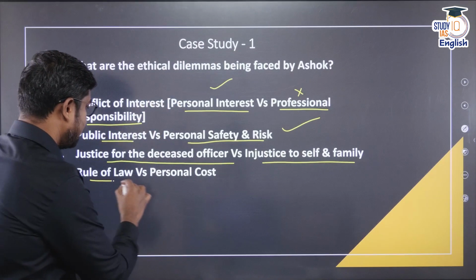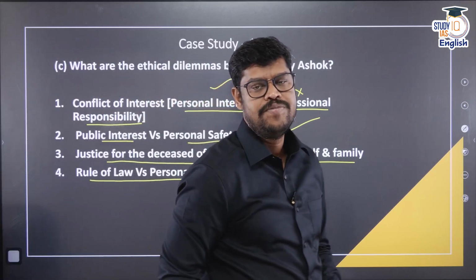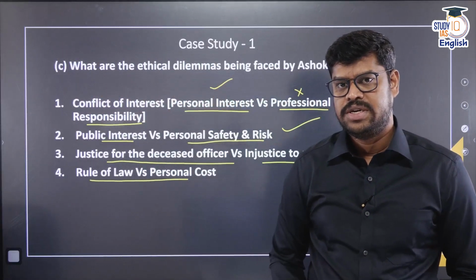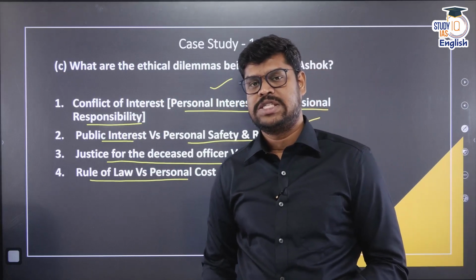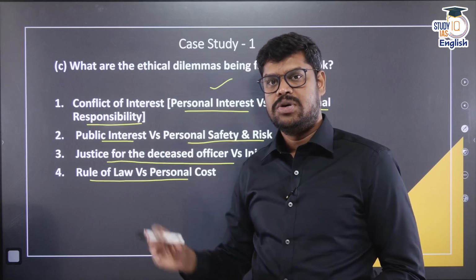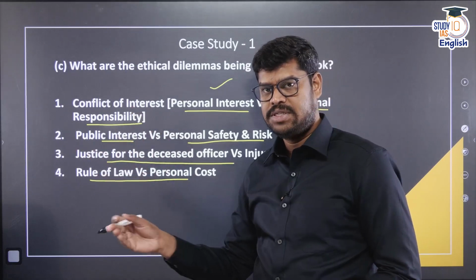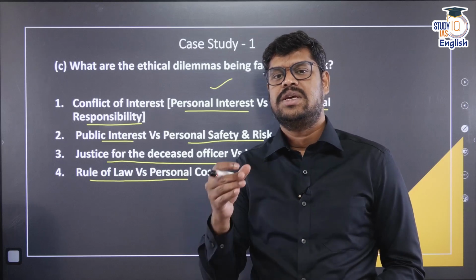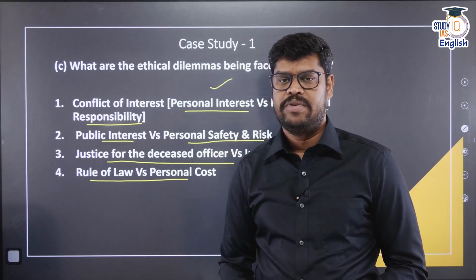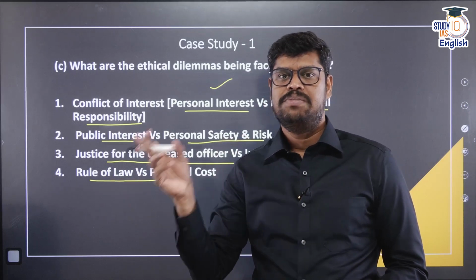And then here he understands that there is a blatant violation of rule of law. And as an investigative journalist, it is his responsibility also to expose any blatant violation of rule of law. The Supreme Court has already said that the mining has to be banned, but still it is happening. And hence, he has to ensure that the rule of law prevails, whatever is within his capacity, but that can cost him personally also.